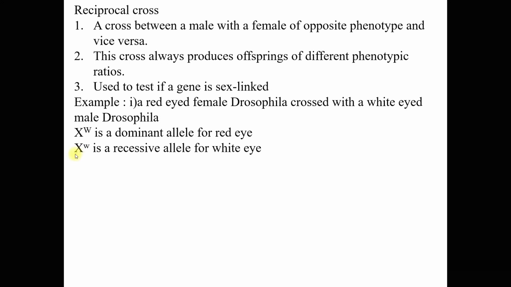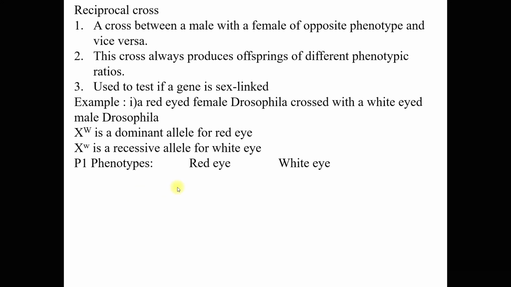Any sex-linked genes, allele itu kita mesti tulis dengan cara macam ini. X maksudnya, as what I've mentioned earlier, is the sex chromosome where the allele is being linked to. So this is the X chromosome where this allele is attached to.